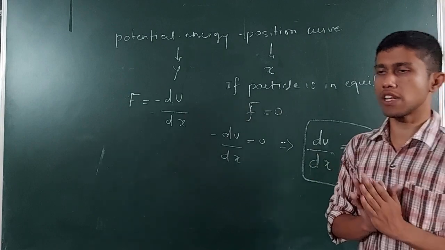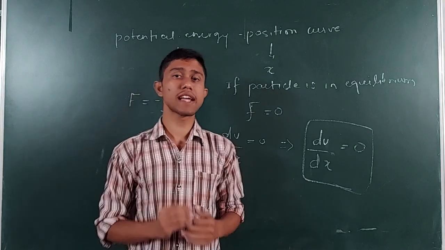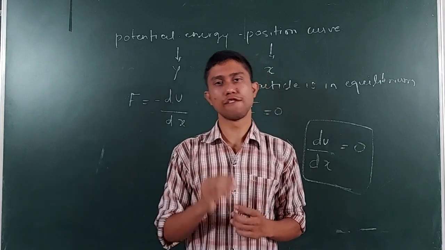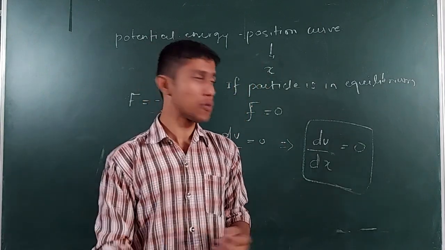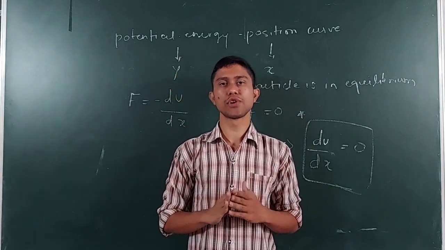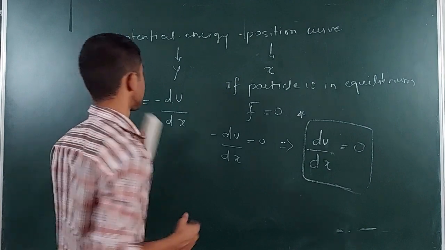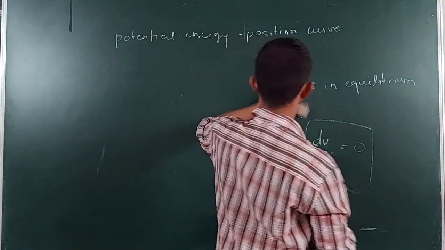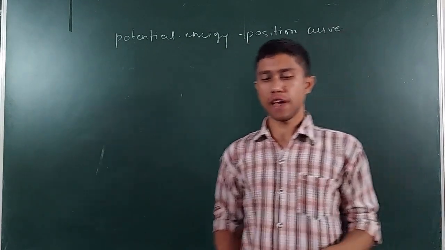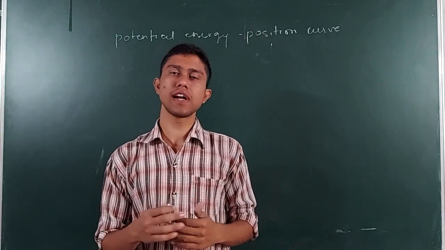So this is the conclusion we have known for this particular topic, that is potential energy curve. So whenever we will get dU by dx equal to zero in this graph, at that point the particle will be in equilibrium. Okay, so this is a very important thing, that dU by dx for any object shall be zero if it has to be in equilibrium. Now we are going to see different types of equilibrium. So what are different types of equilibrium?